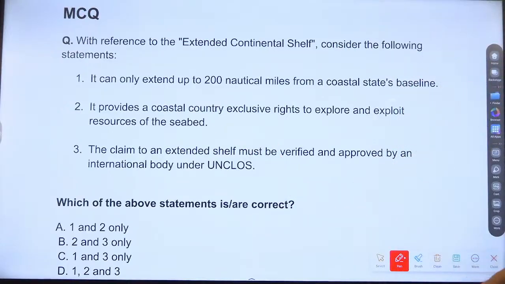Third, the claim to an extended shelf must be verified and approved by the international body under UNCLOS. Answer?